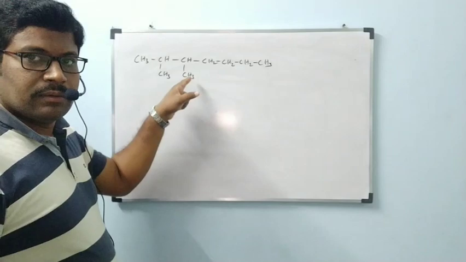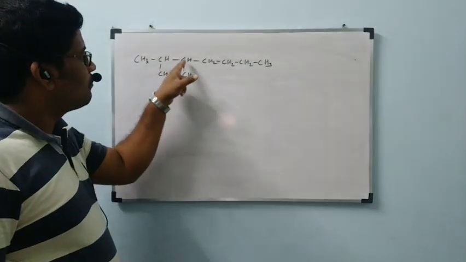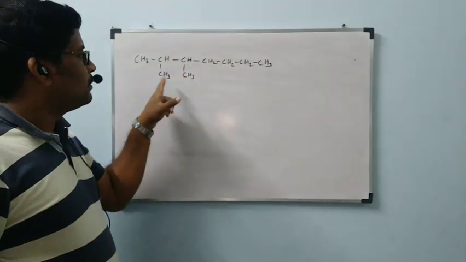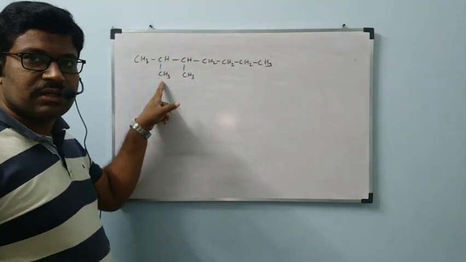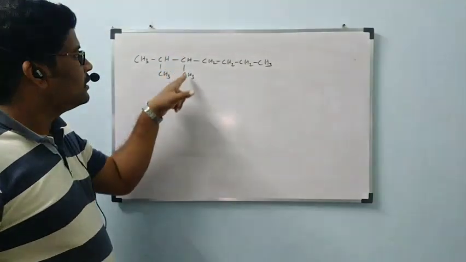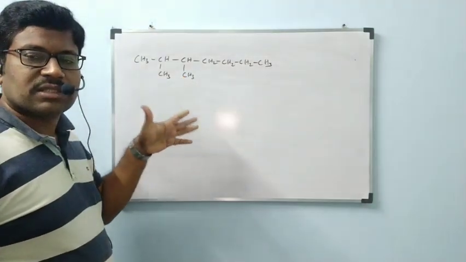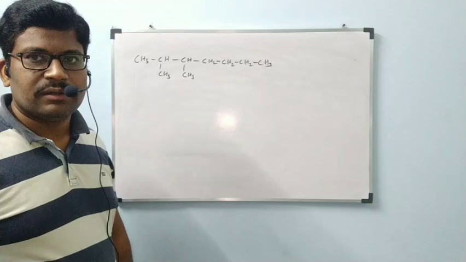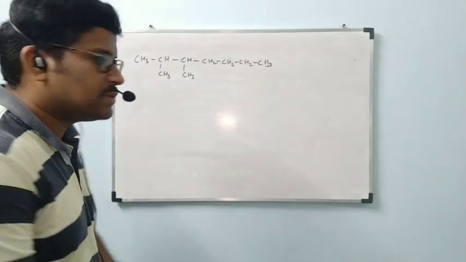Possibility 4. Like that also we can select: from the first carbon, bent like this, to the last carbon, we can select. All the possibilities we have to write. Okay, let us see all the possibilities.